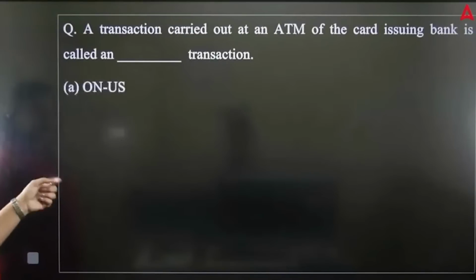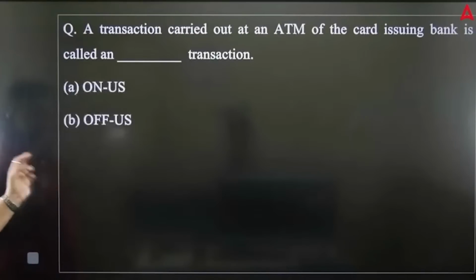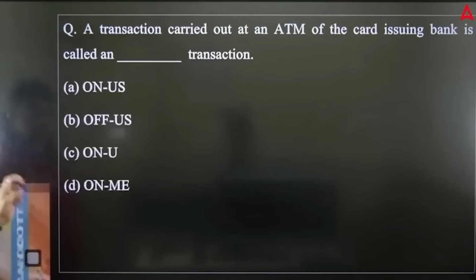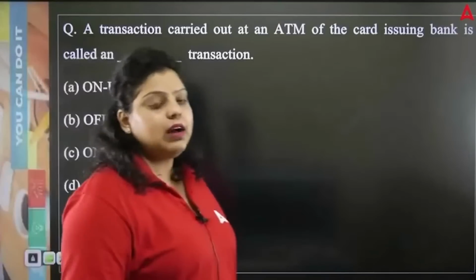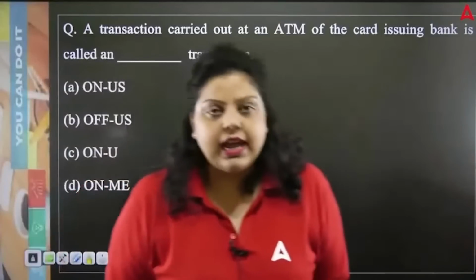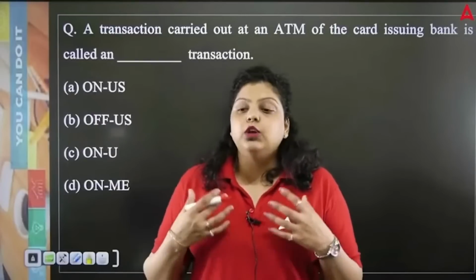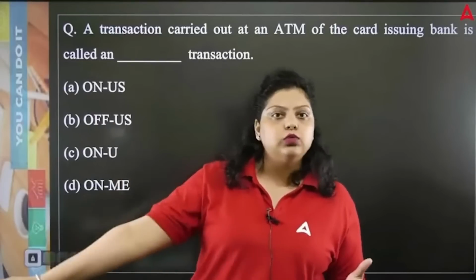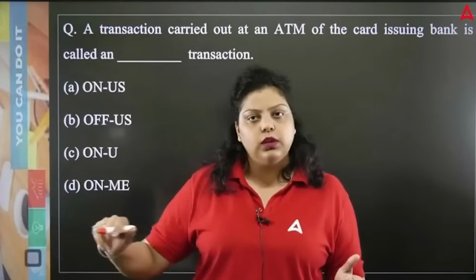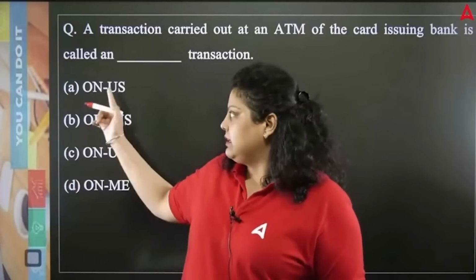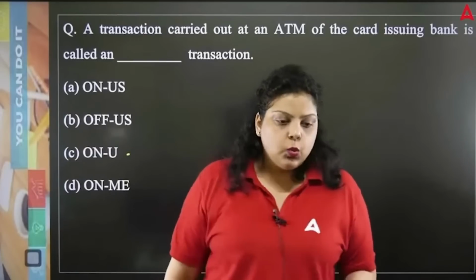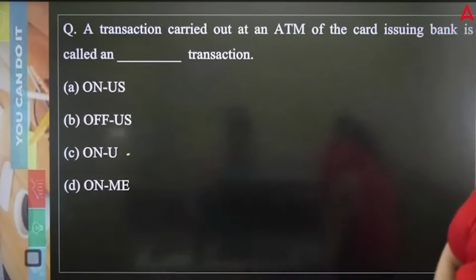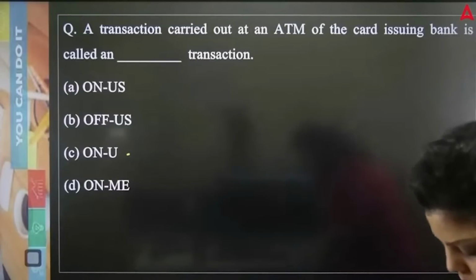Like there is an ATM of the bank that issued a card for you. Let's say, for example, I opened a bank account in State Bank of India and I have an ATM card of SBI. When I want to use my ATM, I go to the SBI ATM and I withdraw money from there only. What type of transaction is it? On us, off us, on you, or on me? What type of transaction is it?